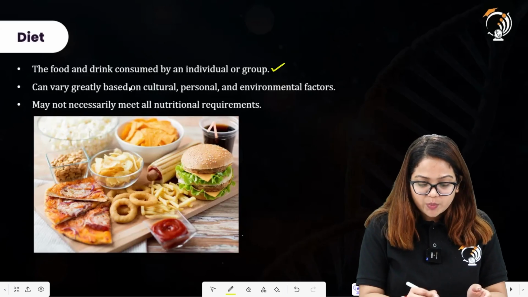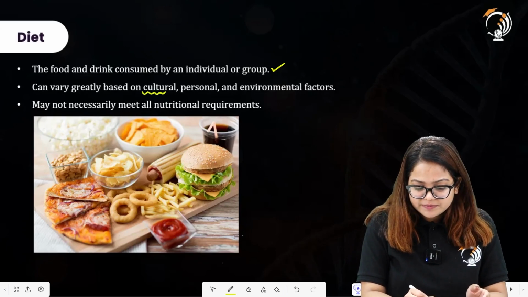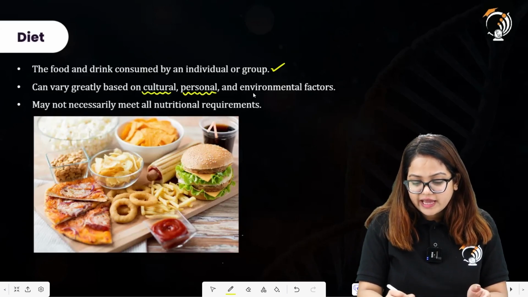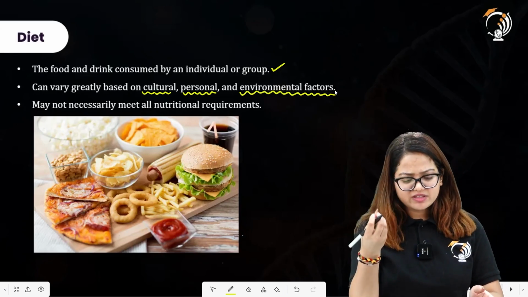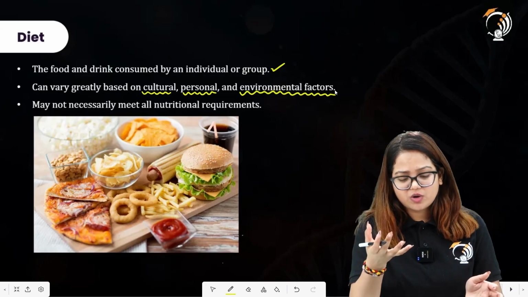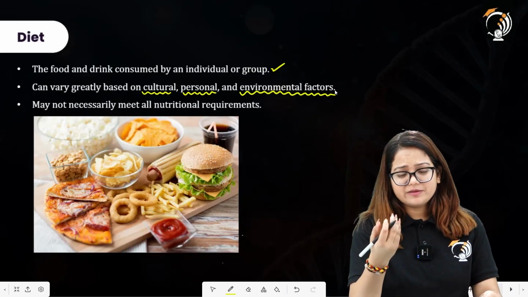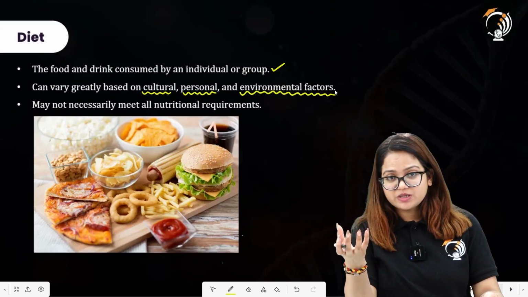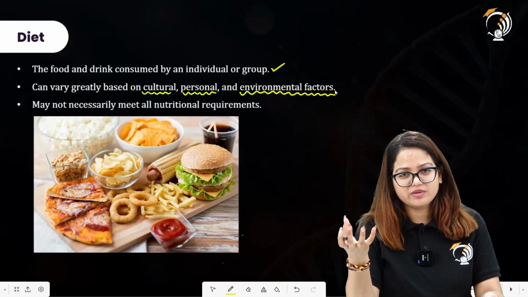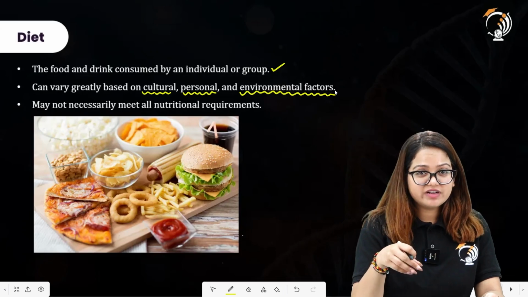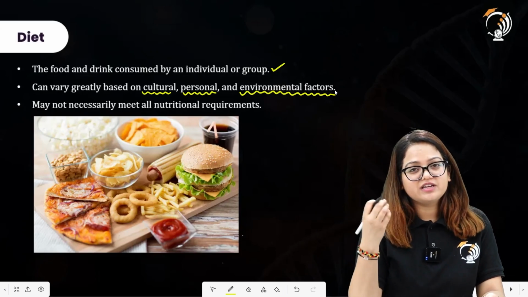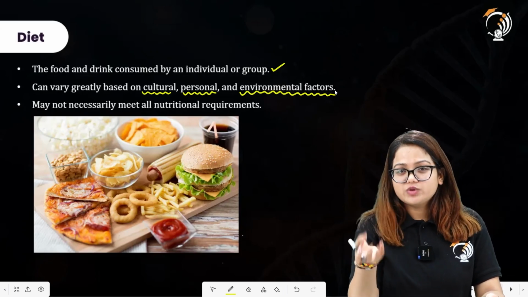Diet can vary greatly based on cultural, personal, and environmental factors. So each organism has its own choice of diet, because it varies greatly based upon the cultural practices performed in a particular community, and so their diet is reflected, because this will automatically reflect the kind of food they are eating.